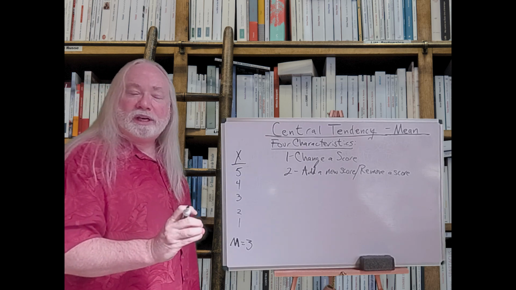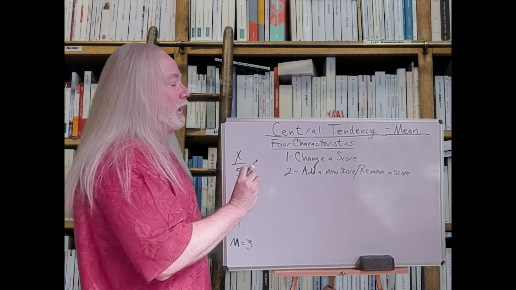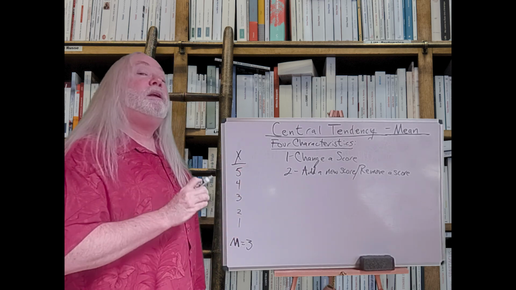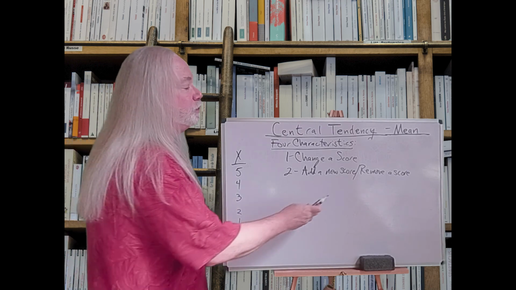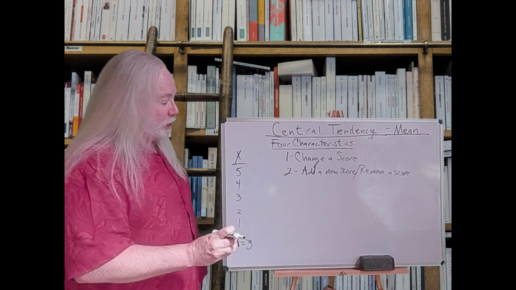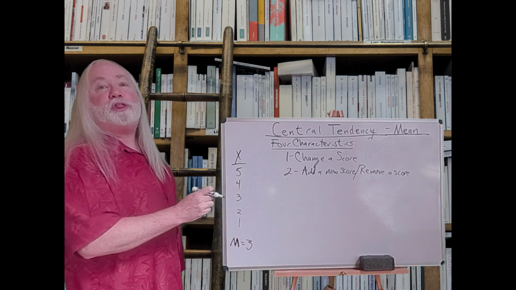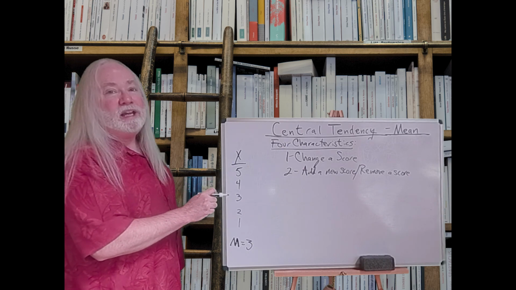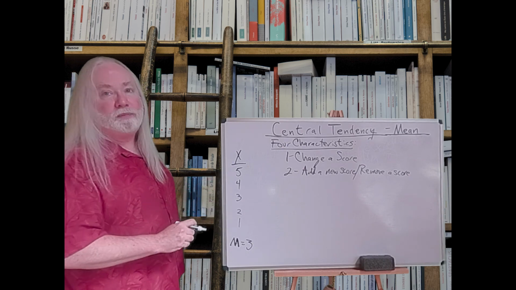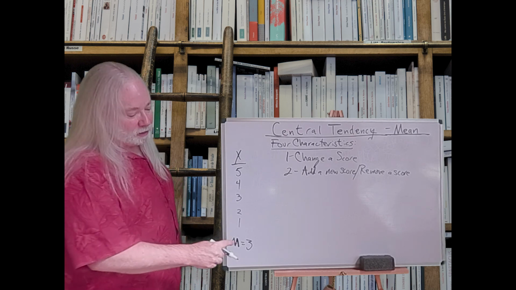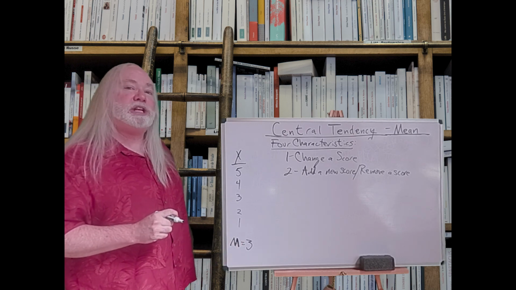So let's see, why wouldn't it change? The mean will not change if the score we're adding equals the mean. Likewise, the mean will not change if the score we're deleting equals the mean. So in other words, if I put another 3 on this list, so it goes 5, 4, 3, 3, 2, 1, and I add up those 6 scores and divide by 6, I'm still going to get a 3. Go ahead and check it.